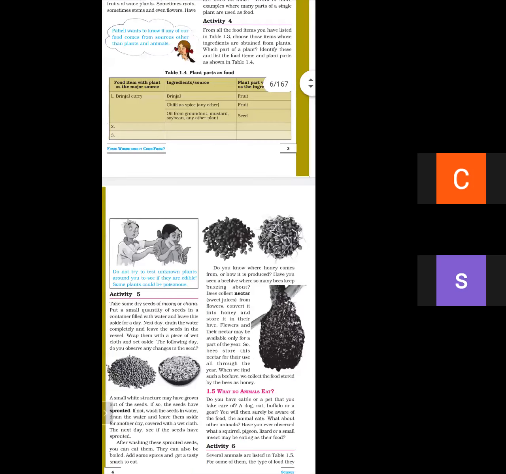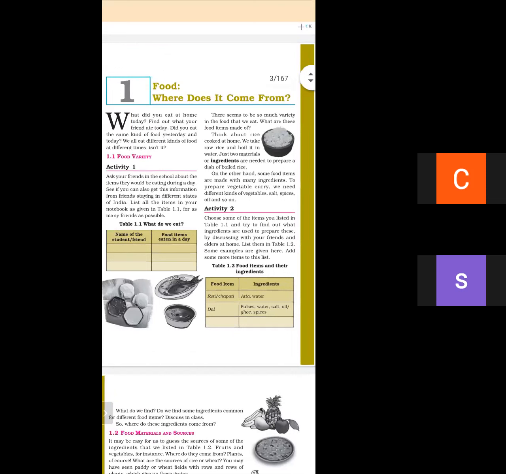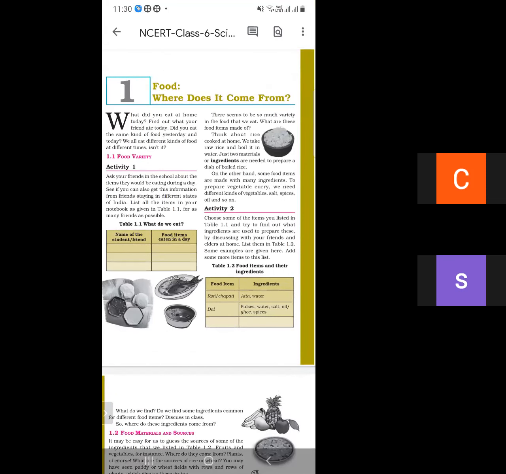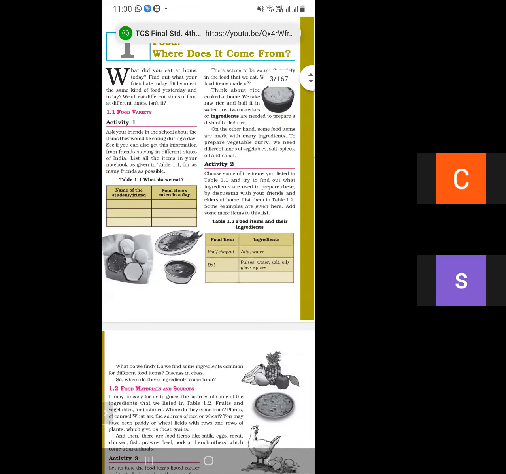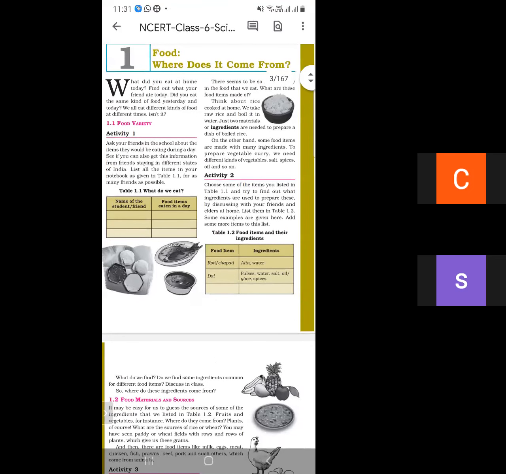First question is, what do you mean by food? Second is, why do we need food? Third is, what are the ingredients? Fourth is, what are the ingredients of roti and dal?